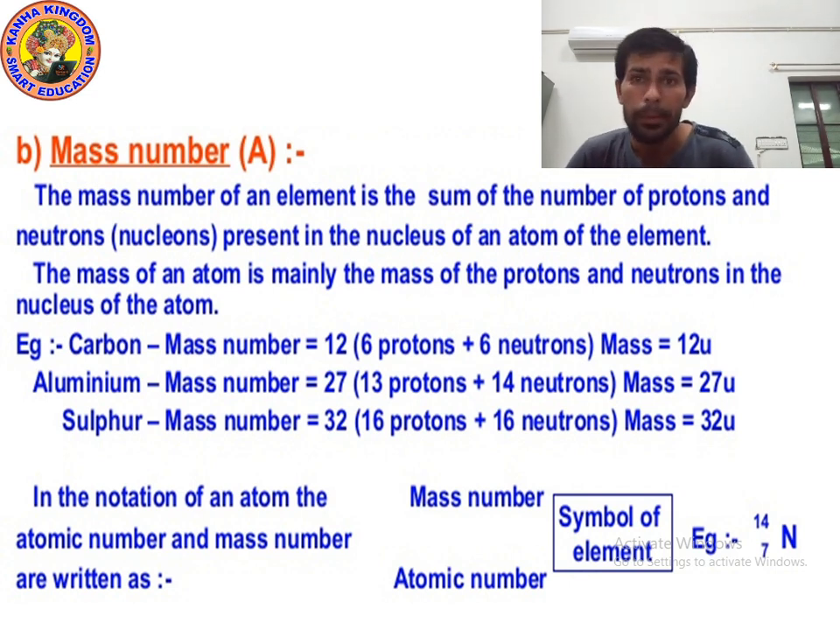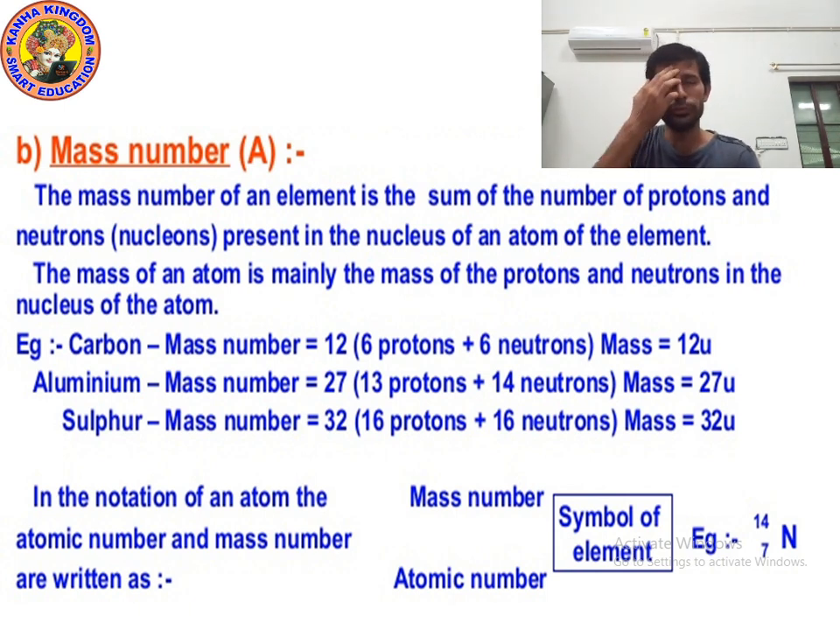27. How? Because protons are 13 in aluminium and 14 are neutrons. So 13 plus 14, 27. And what is the mass of aluminium? 27 unit. Means 27U. In the same way for sulfur, 32 mass number and mass will be 32 unit.